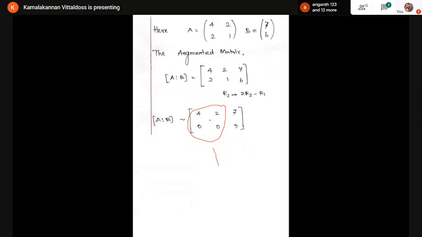But look at the A comma B matrix. How many non-zero rows are there in the A comma B matrix? 2. Good. So the rank of A is 1, but the rank of A comma B is 2. Therefore, the ranks are not equal. I already gave the concept: if the ranks are not equal, the system is